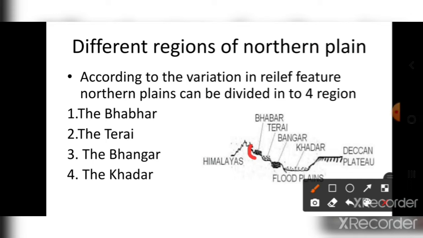What happens here is that when the rivers hit the rocks of the Himalayas, they break down into big pebbles. Those pebbles create an area that is known as Bhabar. The quality of this area is that all the streams flow underground here.